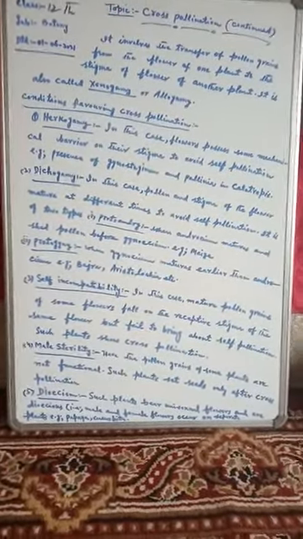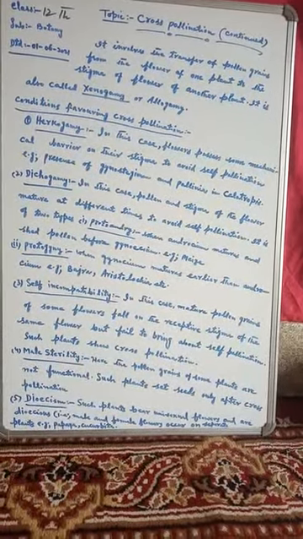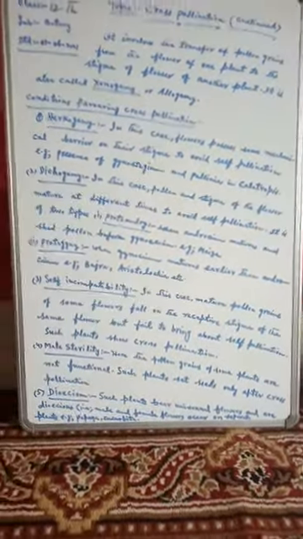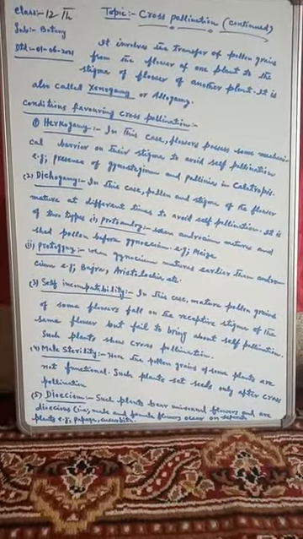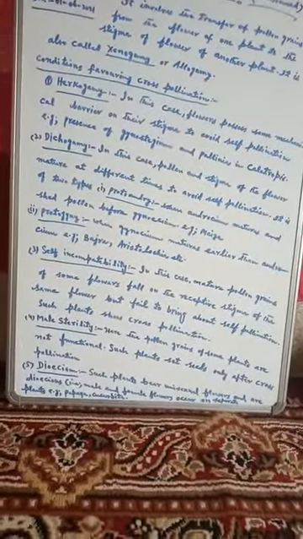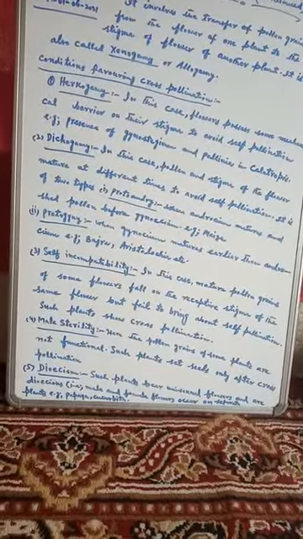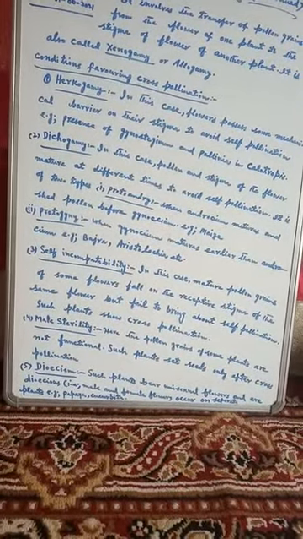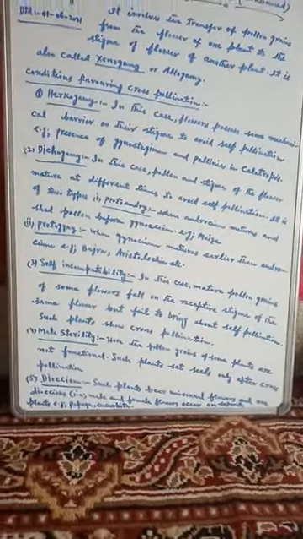Example you can quote: Primula, Linum. Primula and Linum are plants in which this heterostyly condition is found.